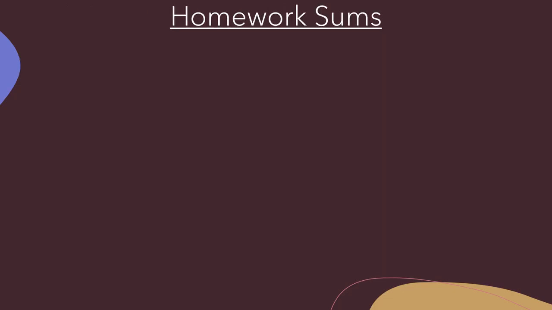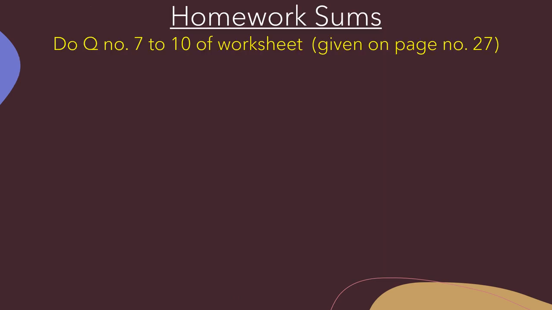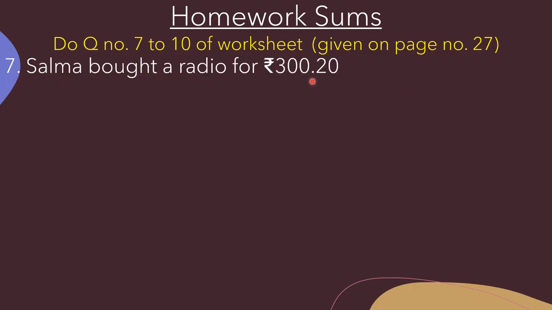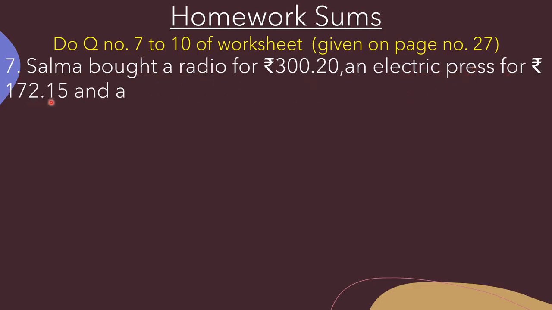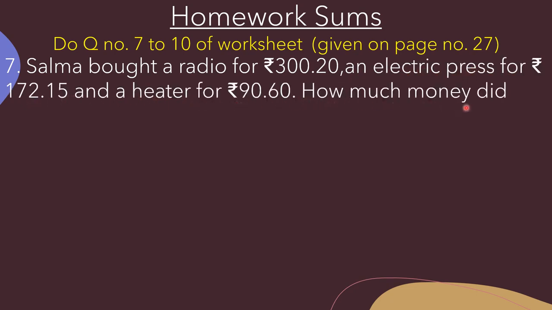Now beta, homework sums. Do question number 7 to 10 of worksheet given on page number 27. Question number 7 is Salma bought a radio for rupees 300.20, an electric press for rupees 172.15 and a heater for rupees 90.60. How much money did he spend in all these items? So here beta, you have been given three amounts and you have to find out the total. So you have to add the given amounts.